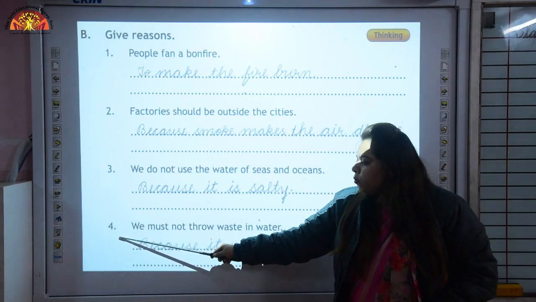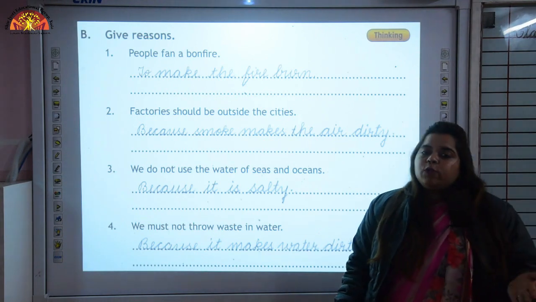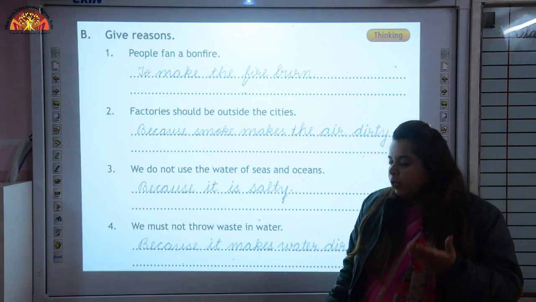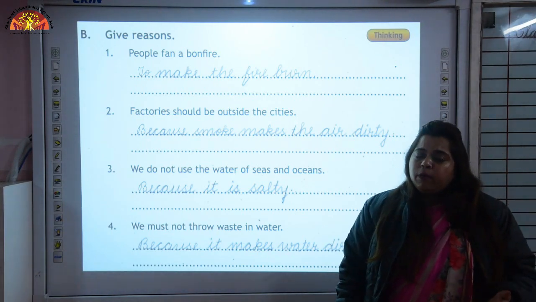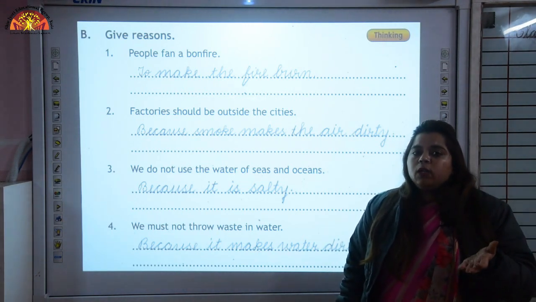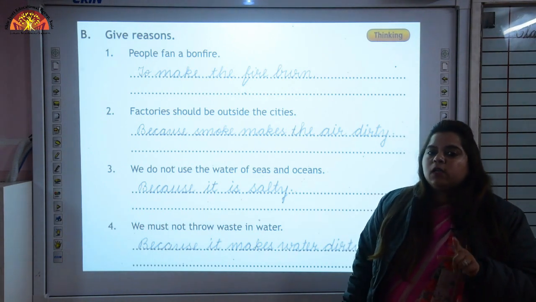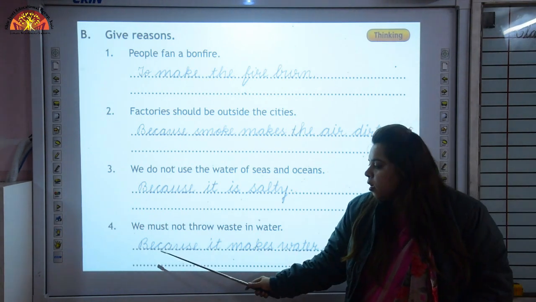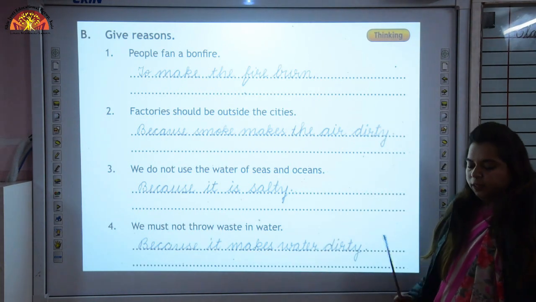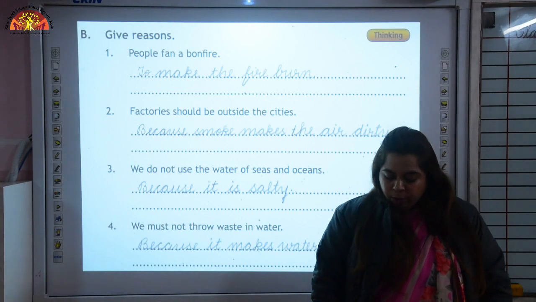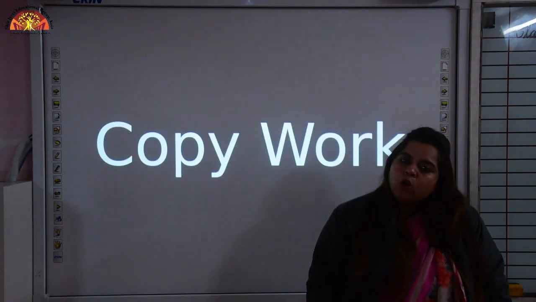Next, number 4, we must not throw waste in water. Why we should not throw waste in water? Because it makes water dirty. What happens when we throw waste in water? It makes water dirty. So, we should not throw waste in water. Let's repeat the answer. Because it makes water dirty. I hope you have revised and learned bookwork with me. Now, let's revise its copy work.